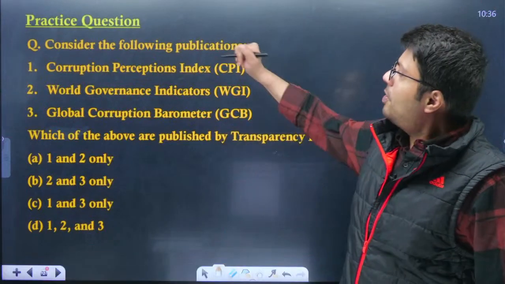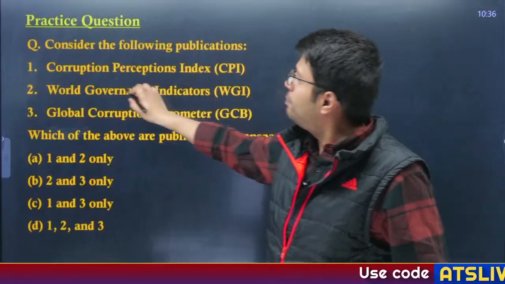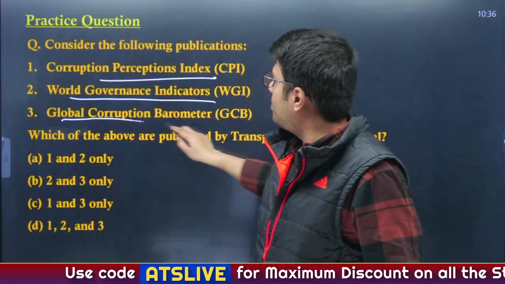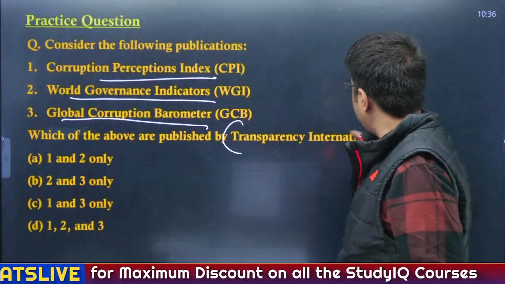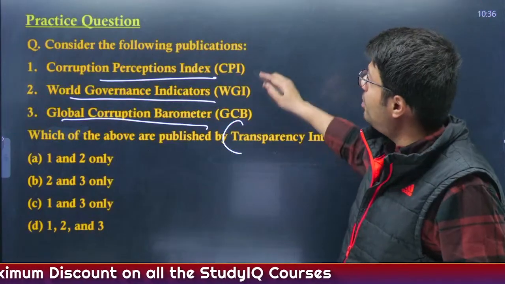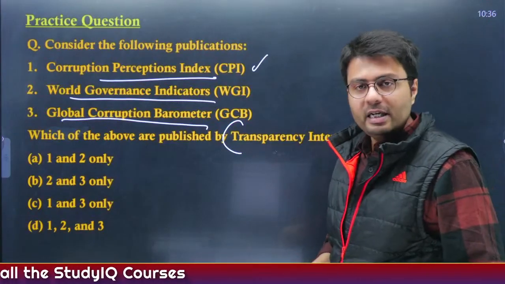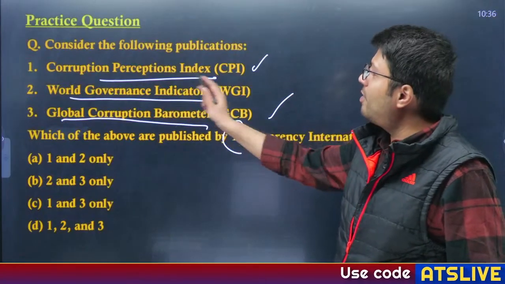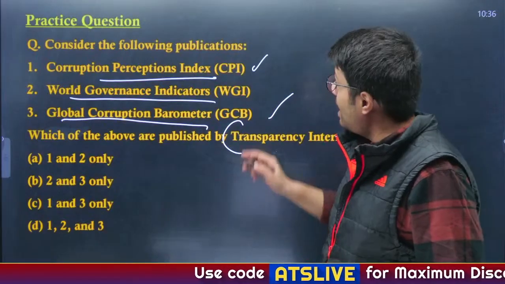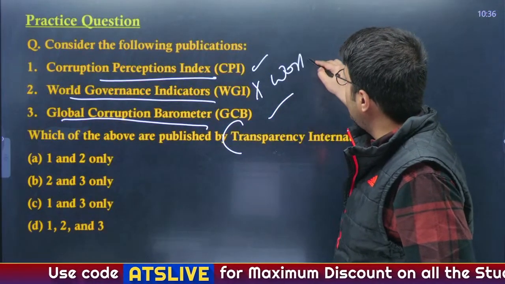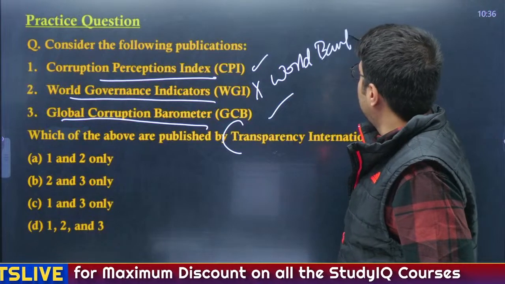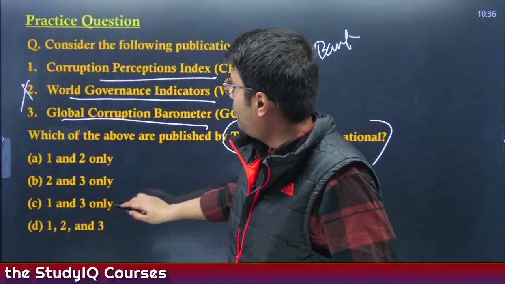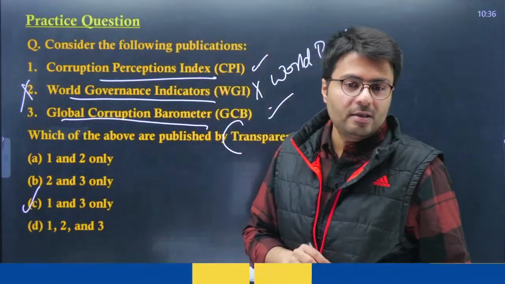Okay. Now consider the following publications: Corruption Perception Index, World Governance Indicators, Global Corruption Barometer. Which of these are published by the NGO called Transparency International? I told you Corruption Perception Index, as we have already discussed it. Global Corruption Barometer, as I have told you in the last slide. But are World Governance Indicators brought out by Transparency International? The answer is no. It is brought out by none other than the World Bank. So first and third are right, second is incorrect from this question's perspective. Therefore, option C, 1 and 3, is the right answer.